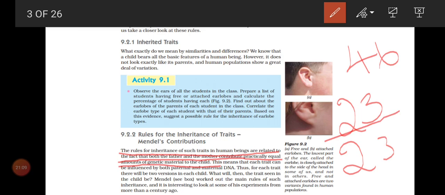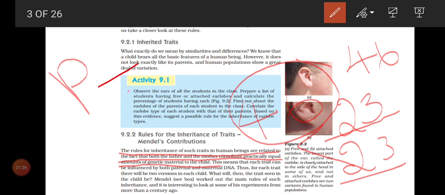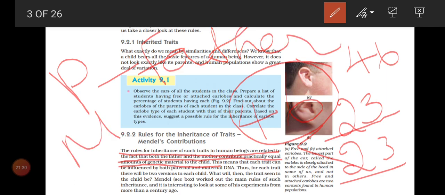The child will get 46 chromosomes. This means that each trait can be influenced by both paternal and maternal DNA. Here paternal means father, and maternal means mother.